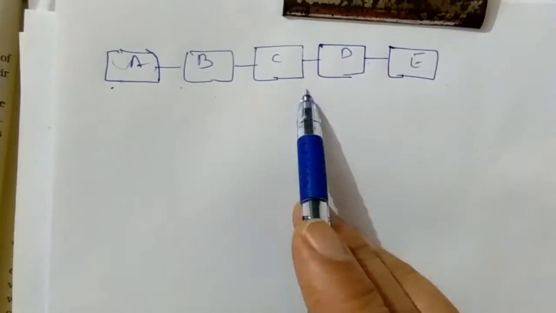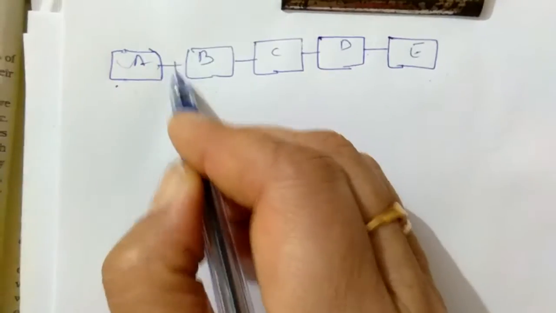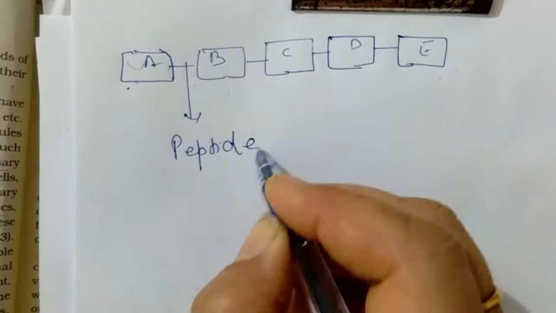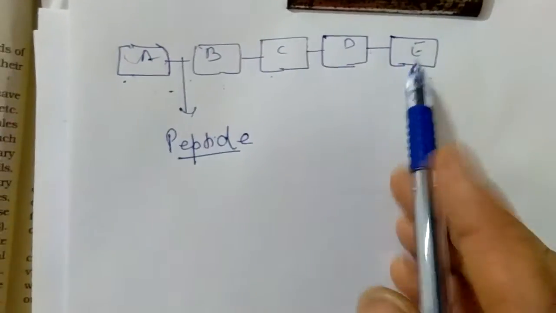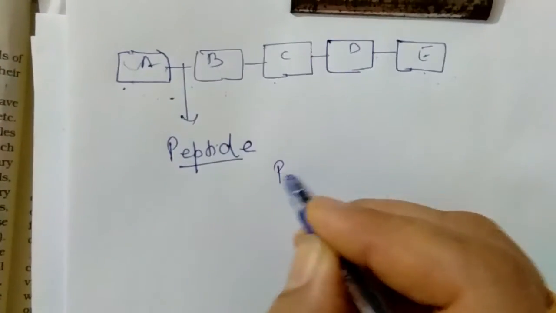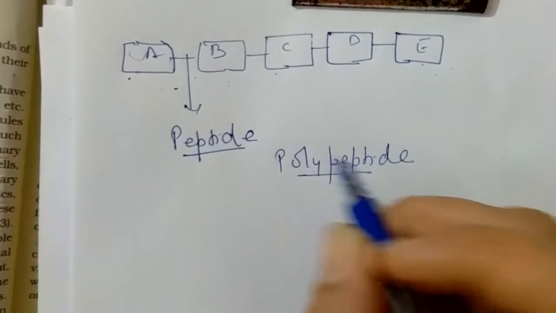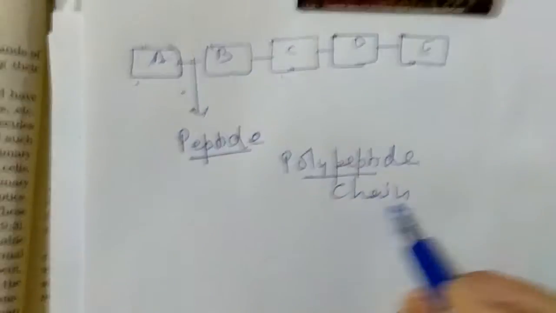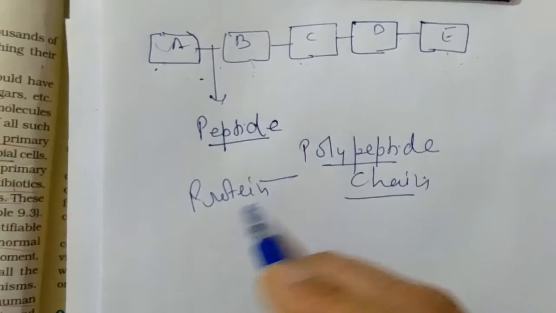So this is a chain of amino acids, or you can say the polymer of amino acid is formed, and this is the bond by which the amino acids are bonded with each other, so that a chain is formed. This chain is called a polypeptide chain. As many peptide bonds are formed between these amino acids, a polypeptide chain is formed, and this polypeptide chain is actually called protein. So you can say the protein is a polymer of amino acid.